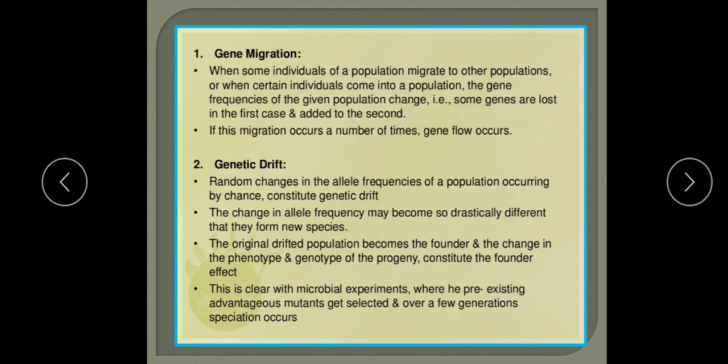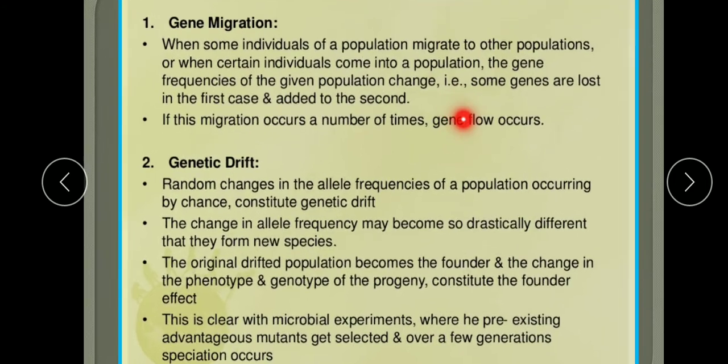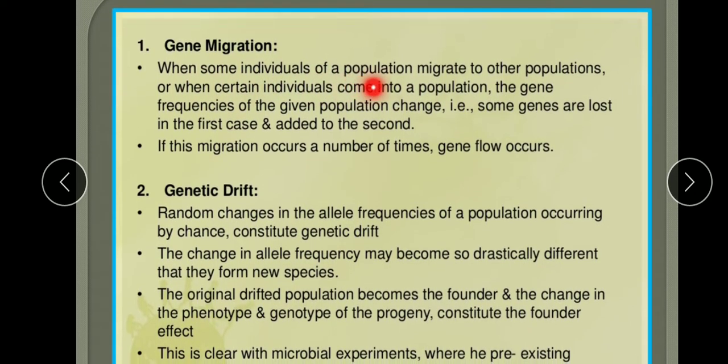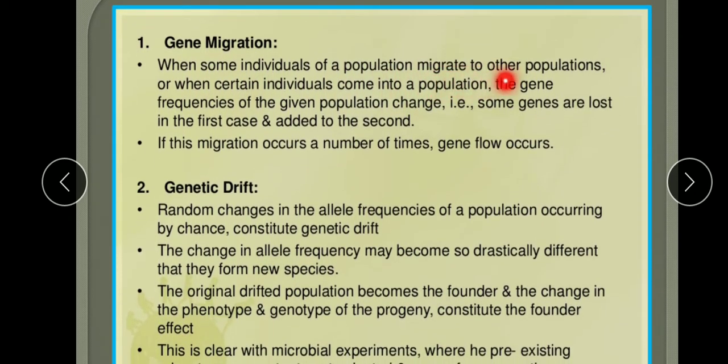Now we are going to study what are the factors which affect the Hardy-Weinberg principle. First, gene migration. What is the meaning of gene migration? How does it affect the Hardy-Weinberg equilibrium? When some individuals of a population migrate to another population, or when certain individuals come into a population, the gene frequency of the given population definitely changes.